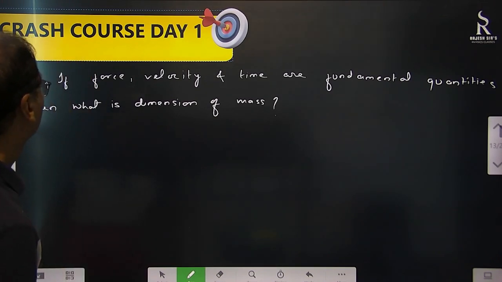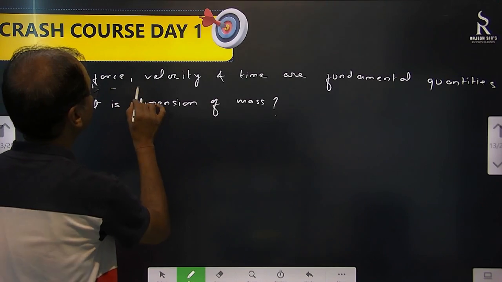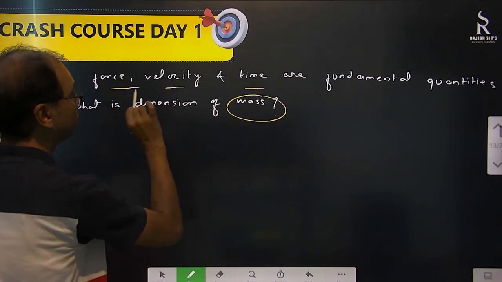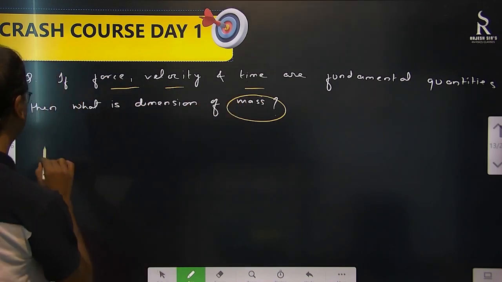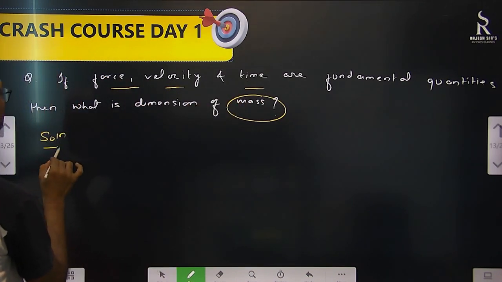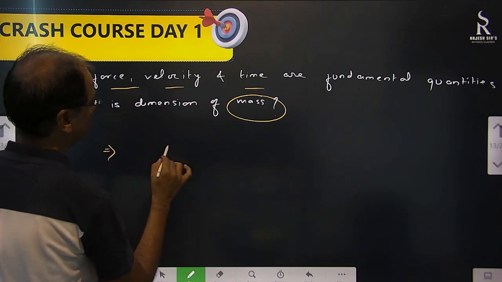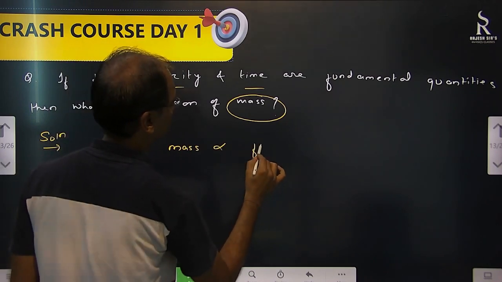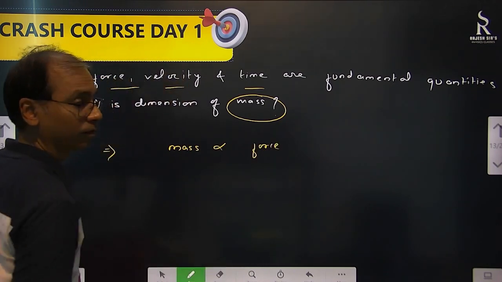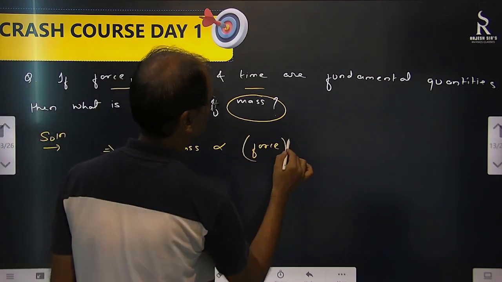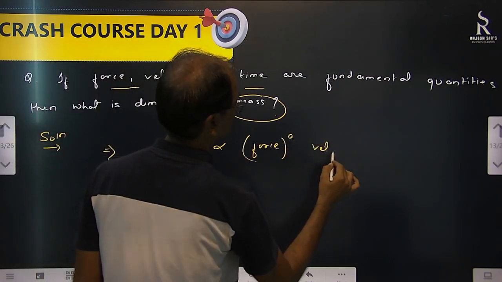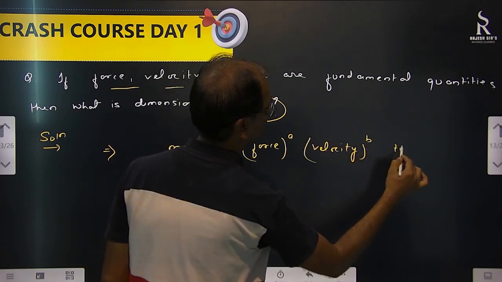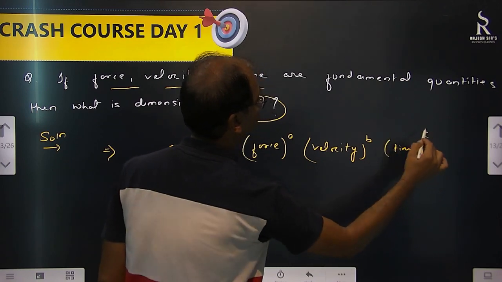Okay. So we know that in this one he says that these are the fundamental quantities. That means this is not a fundamental quantity, so this will depend on those. So mass depends on force. But how much power of the force? We don't know. Velocity, its power is 3. Time? Power is 3. See, dimension is also used for this purpose.